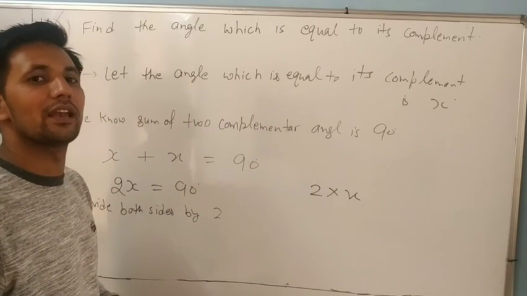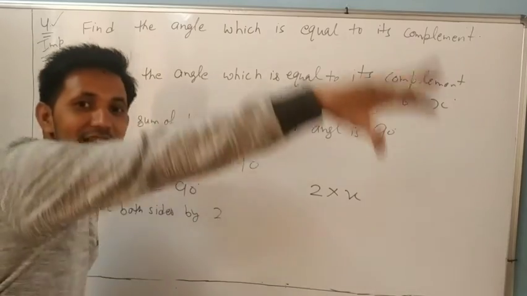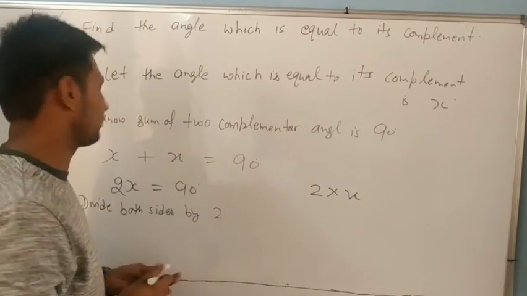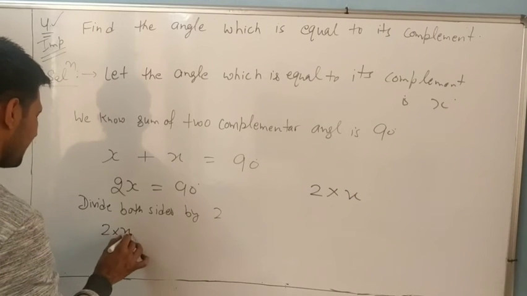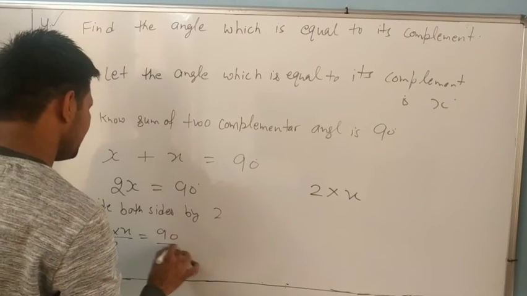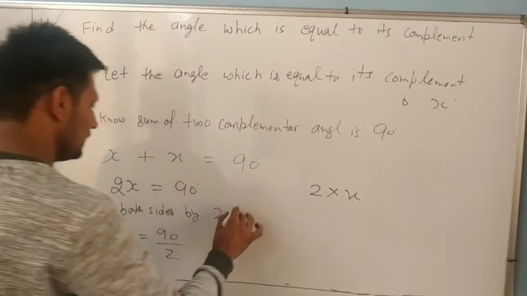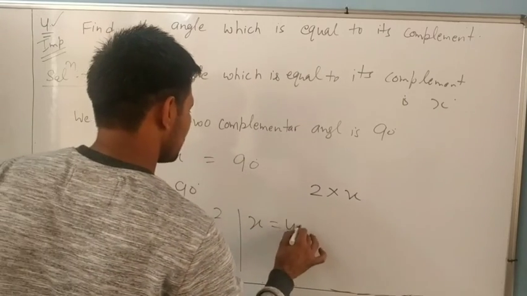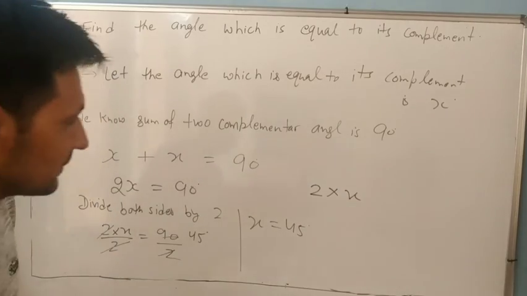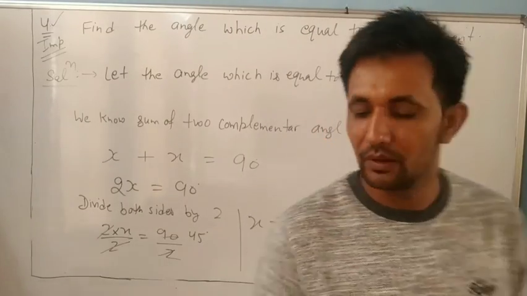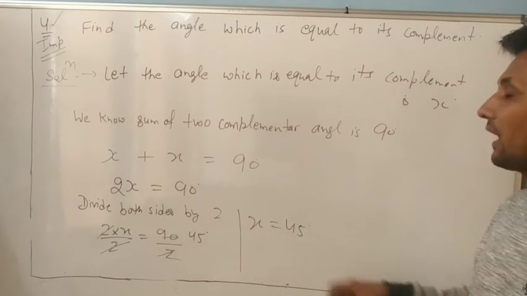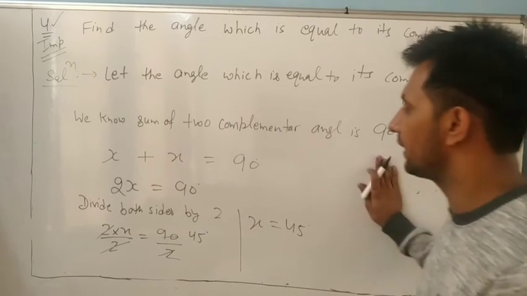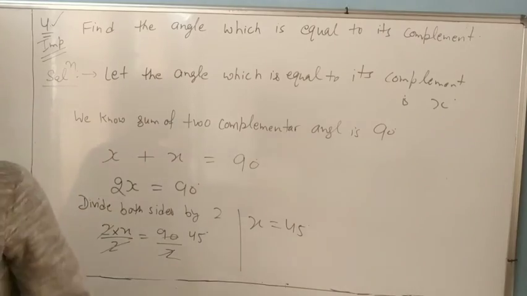Otherwise, directly you can write: everyone knows, multiply goes to the other side as divide. So 2x divided by 2 equals 90 divided by 2. 2 cancels 2. So what is x equal to? It is 45. So one angle is 45, another is also 45. Both are equal. 45 plus 45 is 90. So it is our answer, dear.